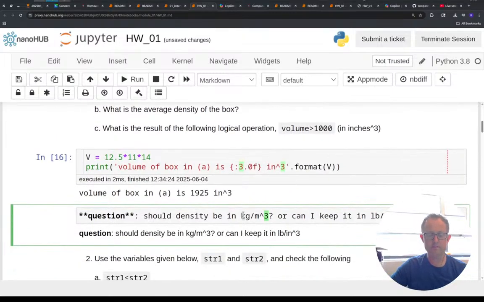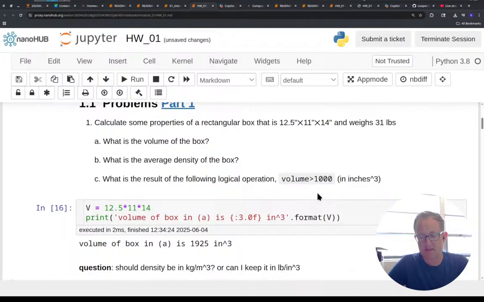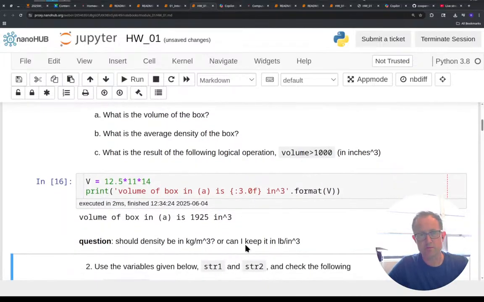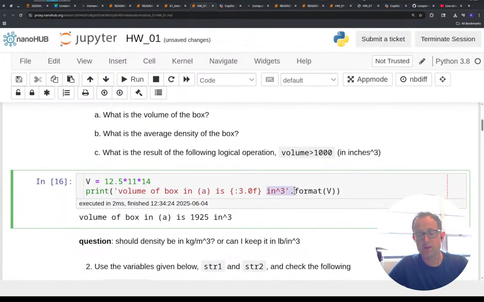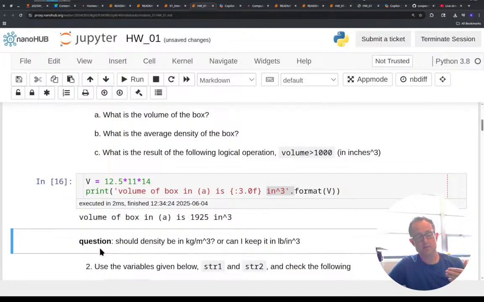And that one, you don't have to ask that question. I can answer it now. Like, do density however you want, just keep the units so that we know, is it pounds per inch cubed or pounds per foot cubed? What are we dealing with here? But that's an example. These markdown cells that you add with questions or comments, they really help me give better feedback as I'm looking at your assignments.